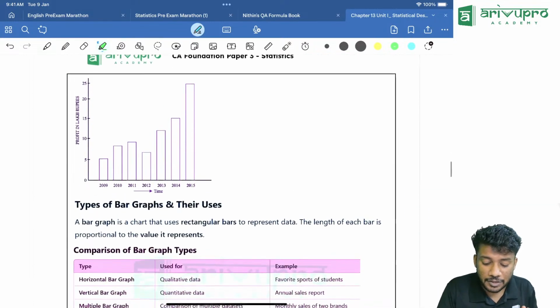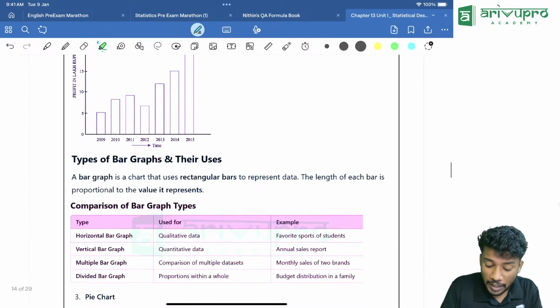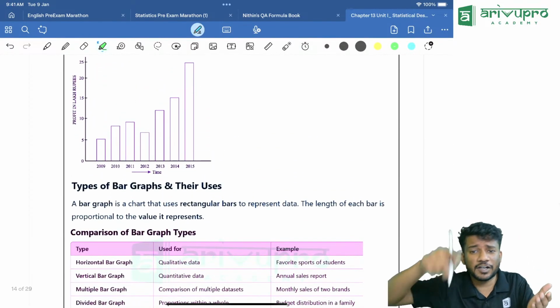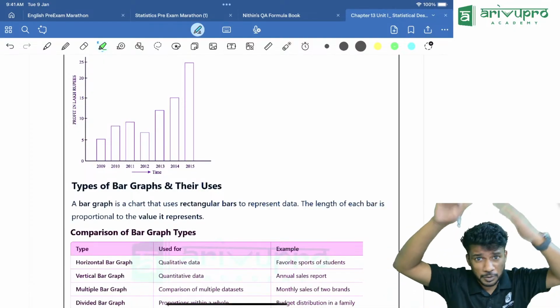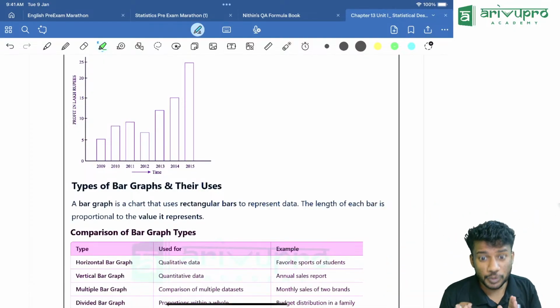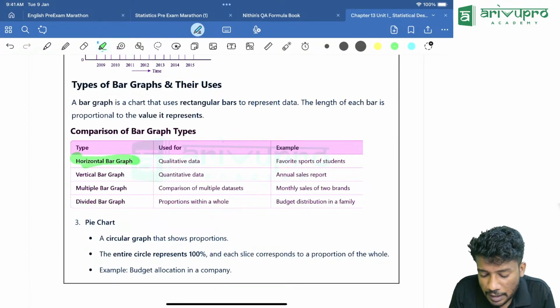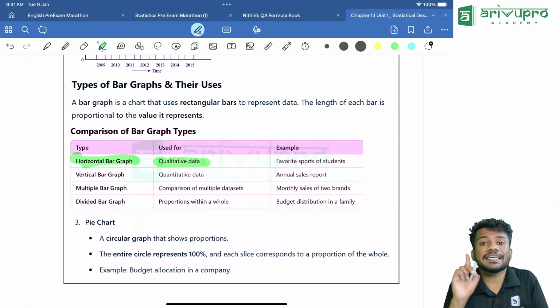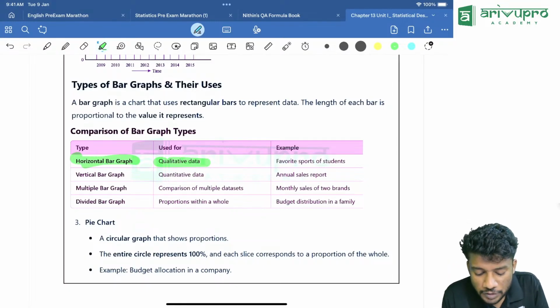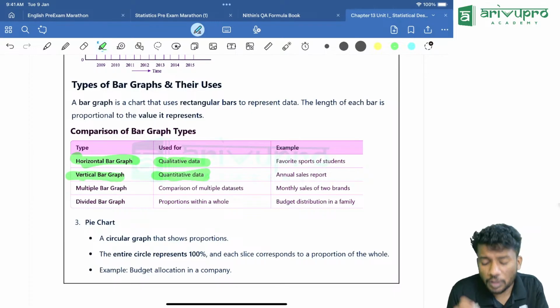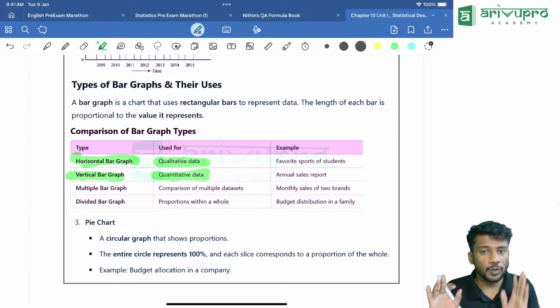Then there is bar graph. There are different types of bar graph. Bar graph you might have seen while watching a cricket match and all. There will be different overs, this much runs and all. That is a representation using bar graph. Then one important thing, horizontal bar graphs are used for what? Qualitative data. Keep that in mind. Horizontal bar graphs are used for qualitative data. Vertical graphs are used for quantitative data. That is one important thing.